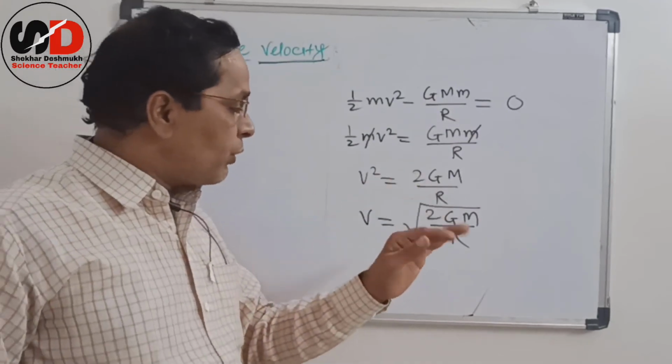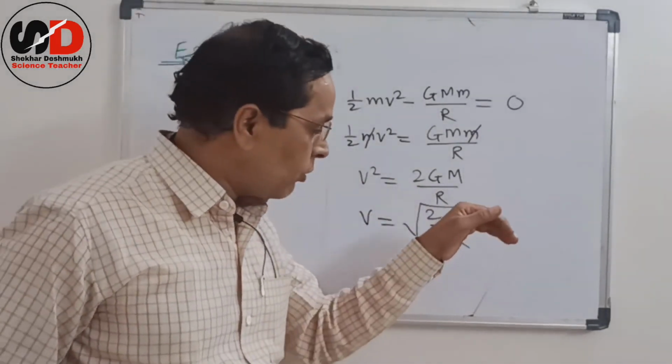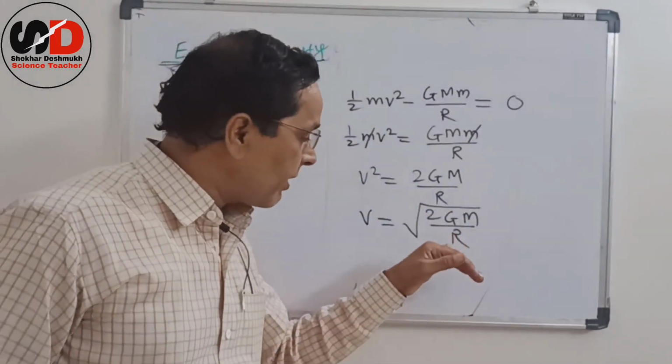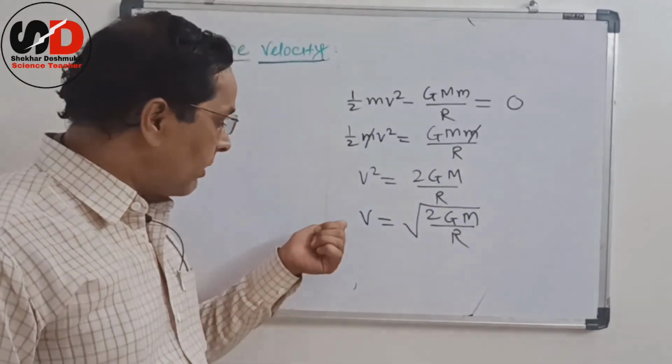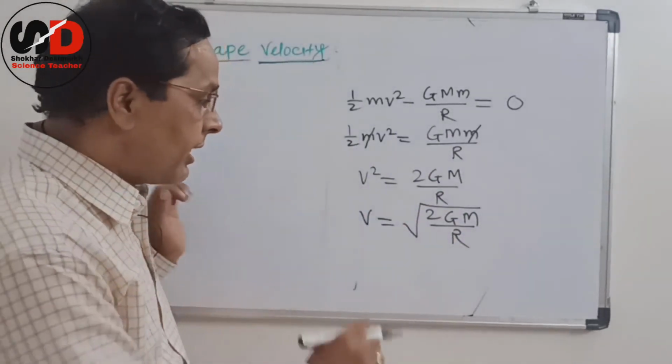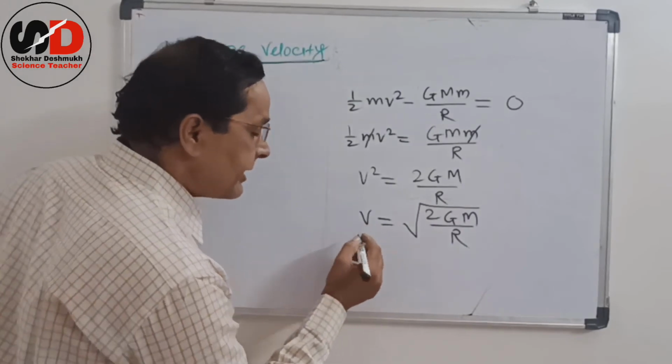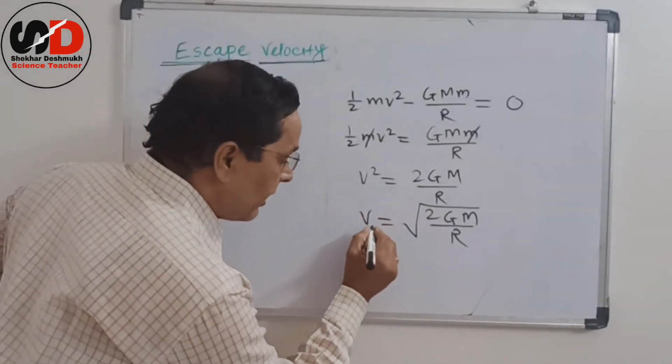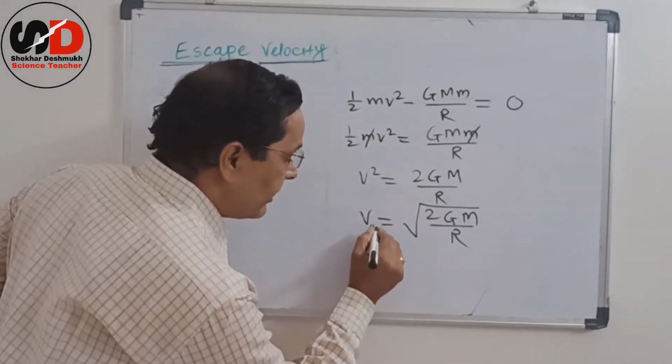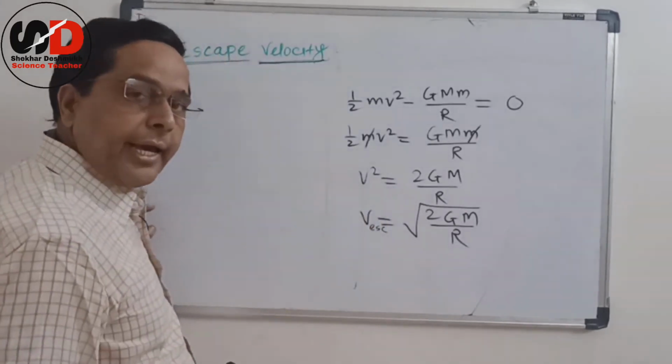We know the value of capital G, the value of capital M, and the value of capital R also. So we can calculate this velocity, and this velocity is the escape velocity we are calculating, and therefore we write here esc, escape.